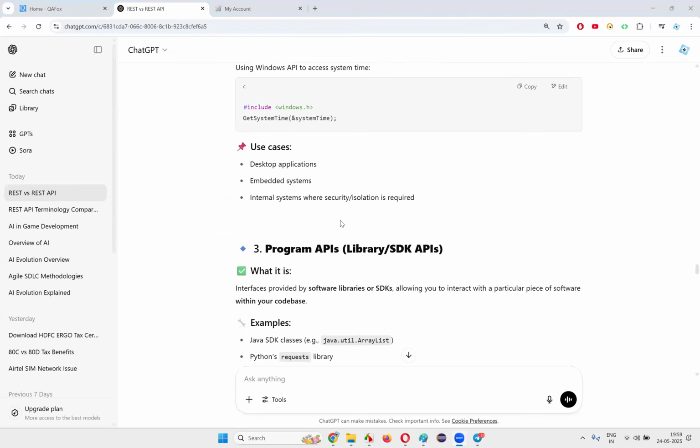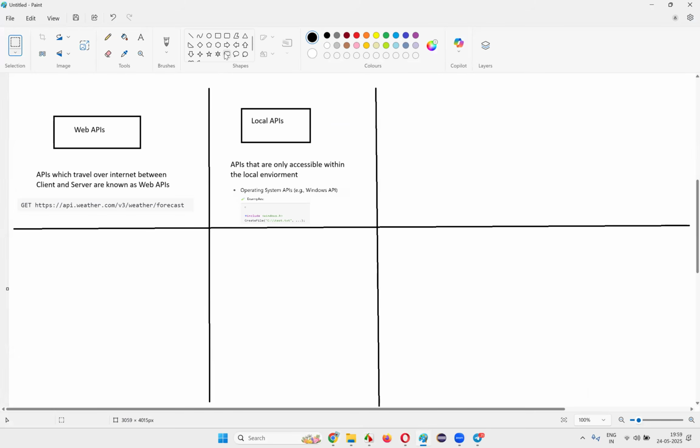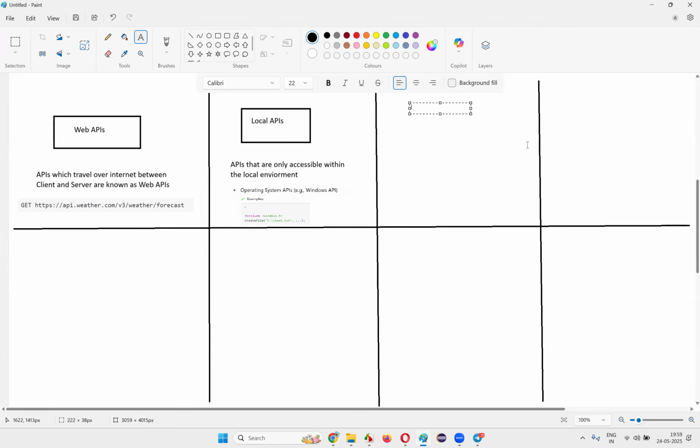Then another type of APIs we have is program APIs, guys. Let's write program APIs here. The other category we have here is program APIs. The next one is program APIs. What are program APIs?